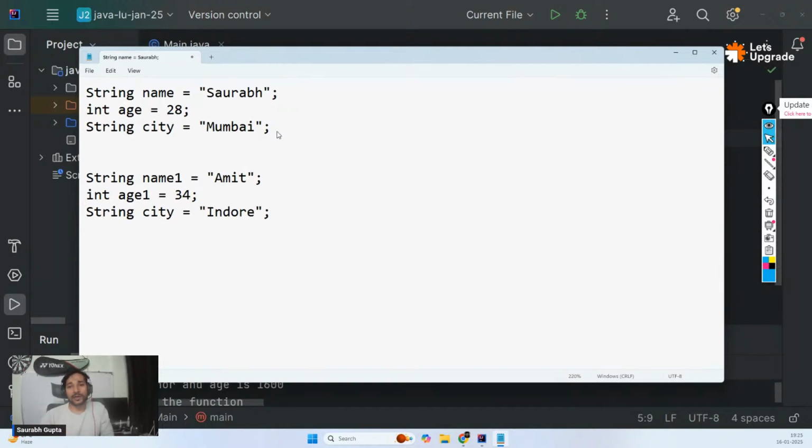So now, okay, fine, now one more student, but you can see the problems right away. Naming convention is going bad. I'm naming my variables like name1, age1, city1. In future, if I have 10 students, just imagine the variable names. If I have 20 students, just imagine the variable names. And just imagine the mess. How many variables will we be creating to handle all those students? Your program will be full of variables, right? That is not good. Even though it will work, that is not a good way of maintaining your data. That is the biggest problem here. We are unable to maintain a very good structure of data. It's just going bad. It's just random variables with illogical names.